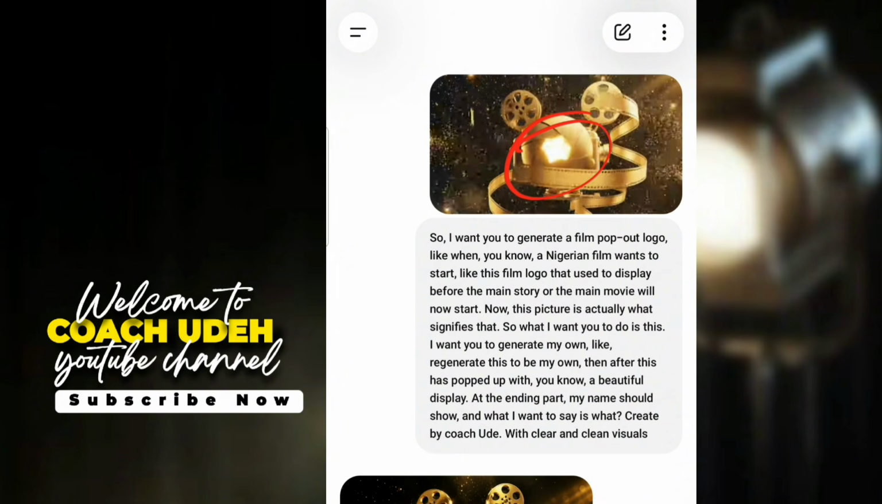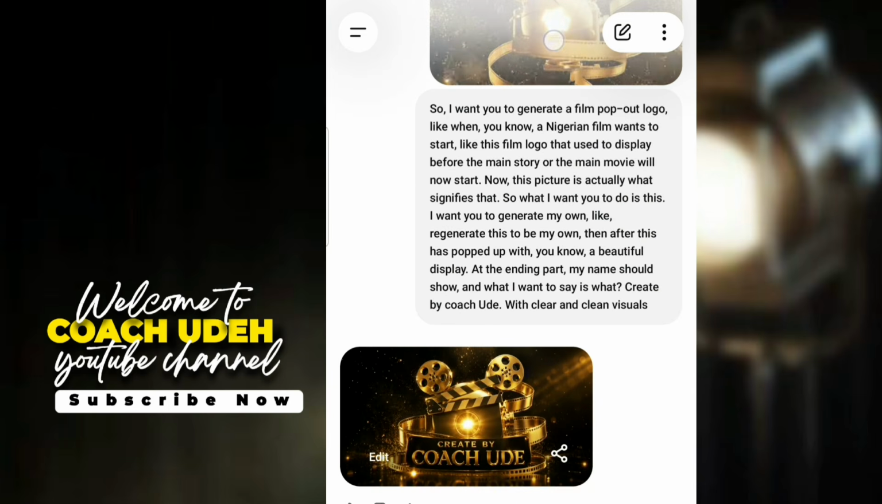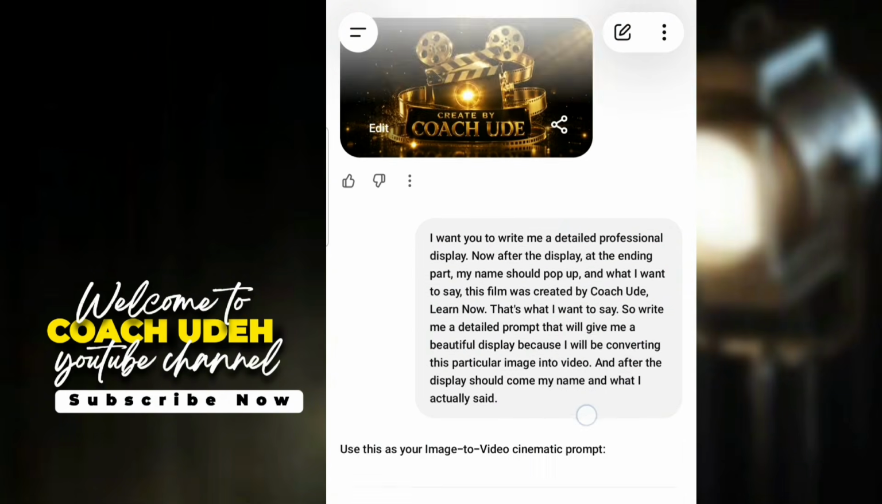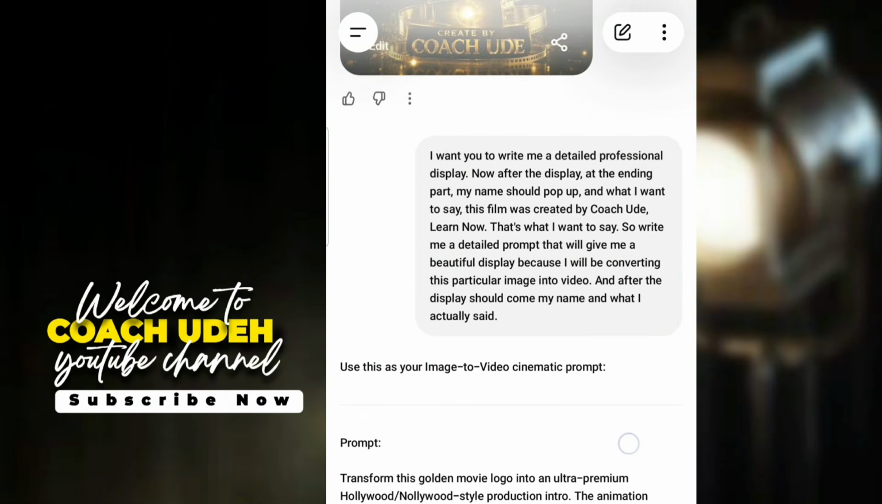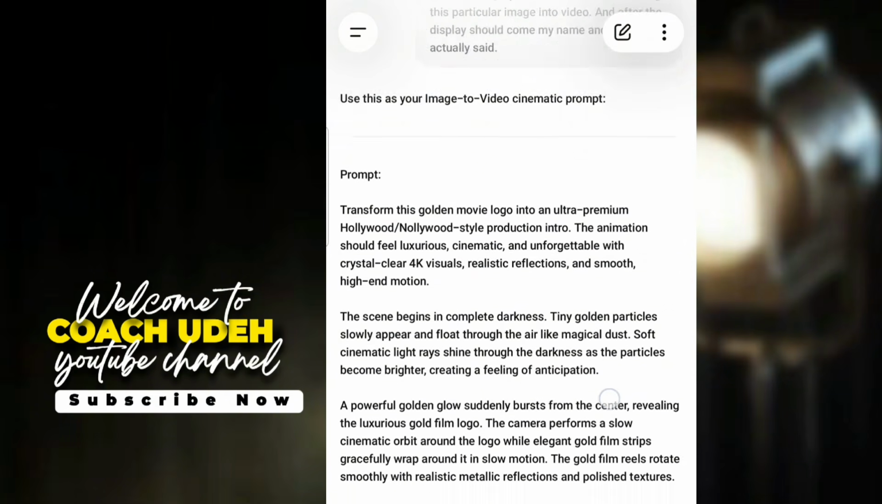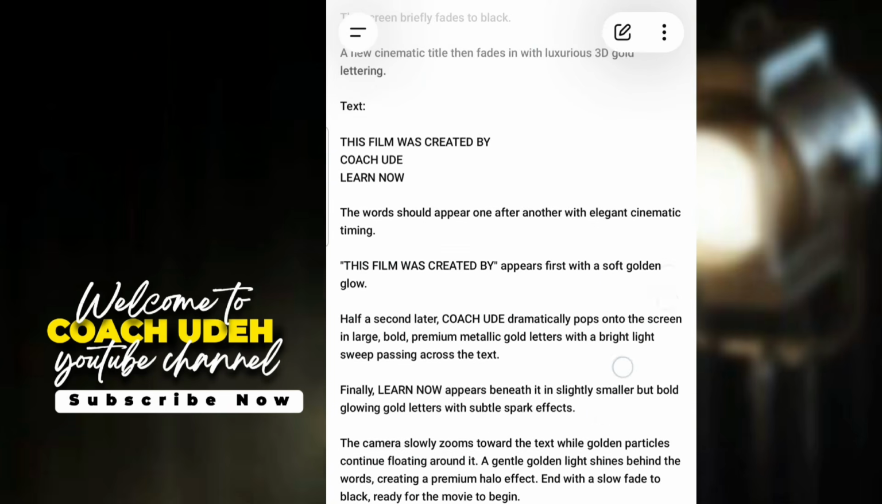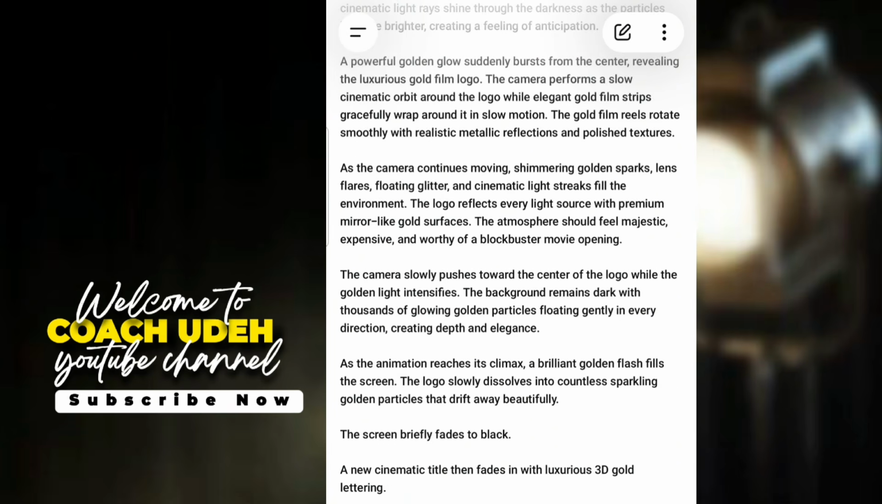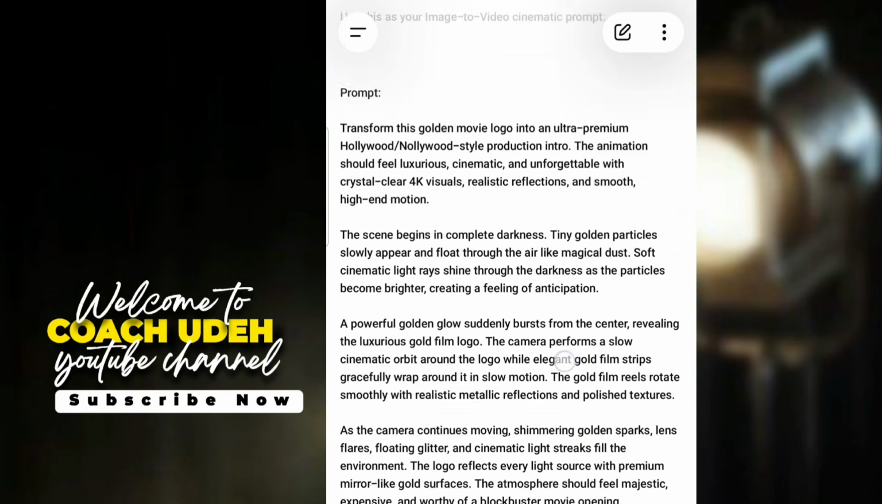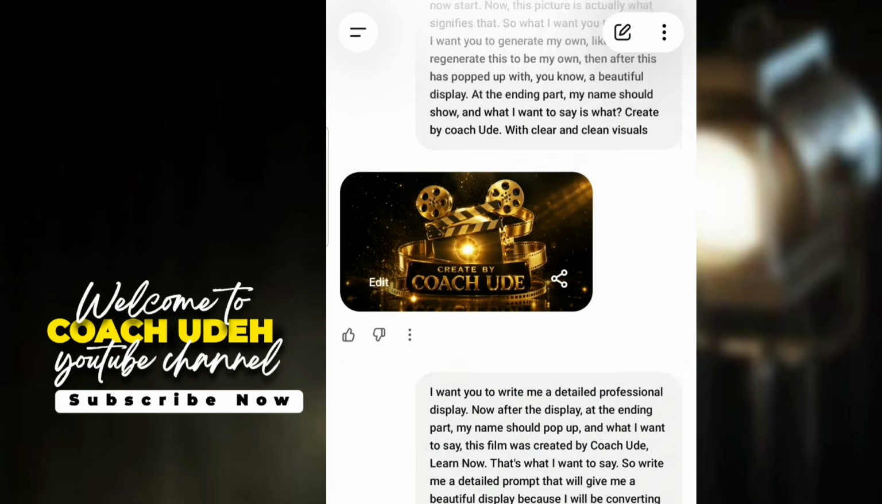I wanted to generate a logo now. Can you see a pop-up logo? Then my name should be on the logo. When I pasted this particular prompt, I was able to get this with my name. Did you see that? Then after that, I asked ChatGPT to give me an animation prompt that I can actually use. When this animation prompt came up, all I did was to copy and then head over to Flow AI, convert that particular image into a video by selecting the video icon and then paste the prompt. That was how I was able to get both of them done, guys.